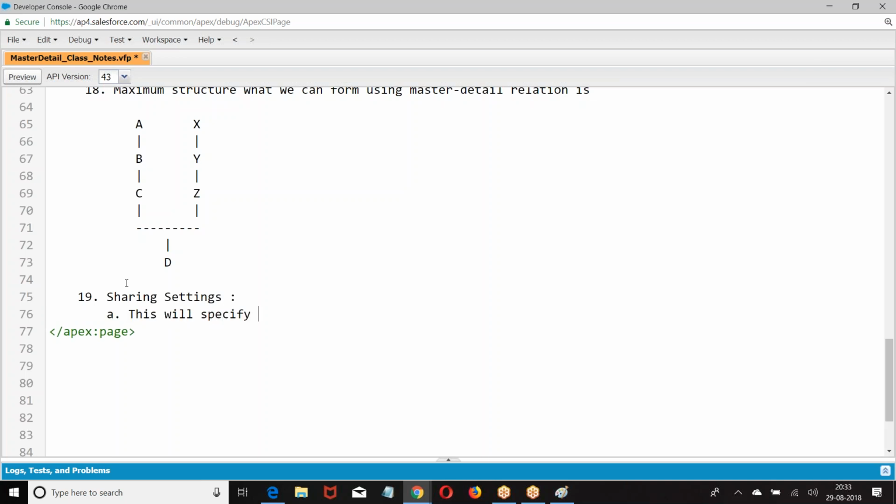This will specify which user in the organization is allowed to create, edit and delete the records.